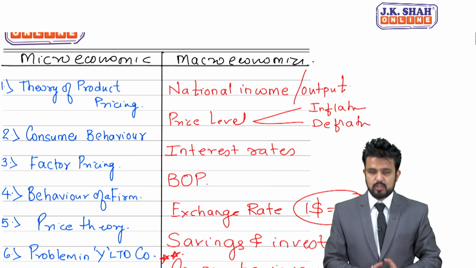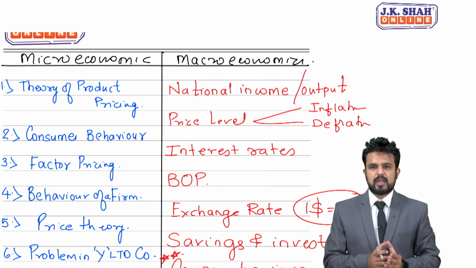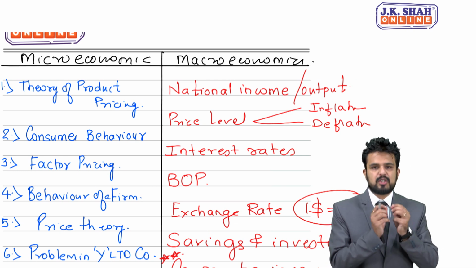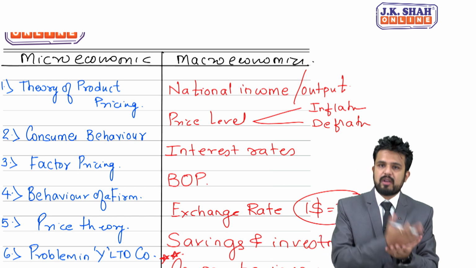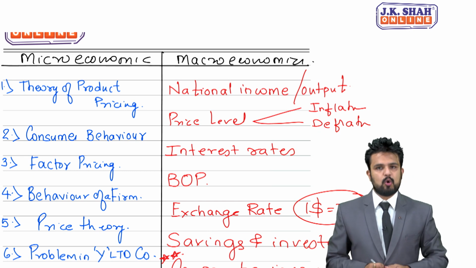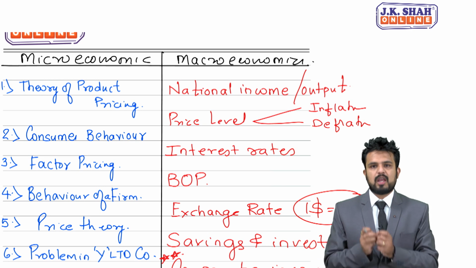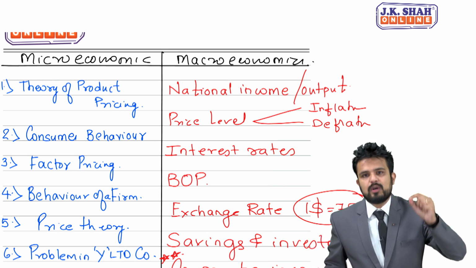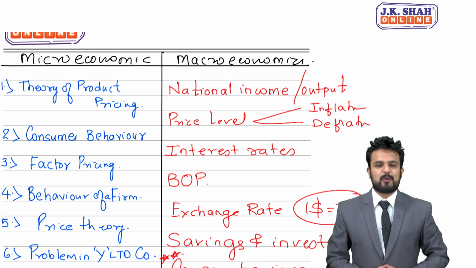So students, this was what is micro, what is macroeconomics, and the distinction between microeconomics and macro. Last time, just to wind up this topic, I would say when I am talking about a tree and not a forest, then I am talking about micro. But when I talk about the forest and not a tree, then I am talking about macroeconomics. Bird's eye view is macro, but a worm's eye view will be microeconomics.